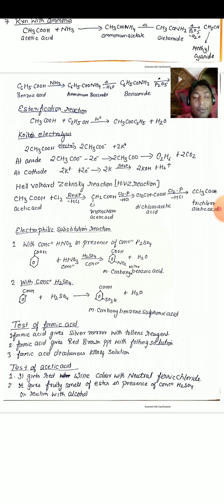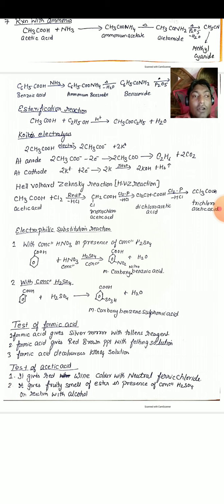Next is electrophilic substitution reaction. Whenever benzoic acid is reacted with concentrated nitric acid in presence of concentrated sulfuric acid, it forms m-nitrobenzoic acid. The nitro group of nitric acid joins on meta position. Similarly, when concentrated sulfuric acid is reacted with benzoic acid, it forms m-carboxybenzene sulfonic acid. The HSO3 group of concentrated sulfuric acid joins on the meta position with the release of water.